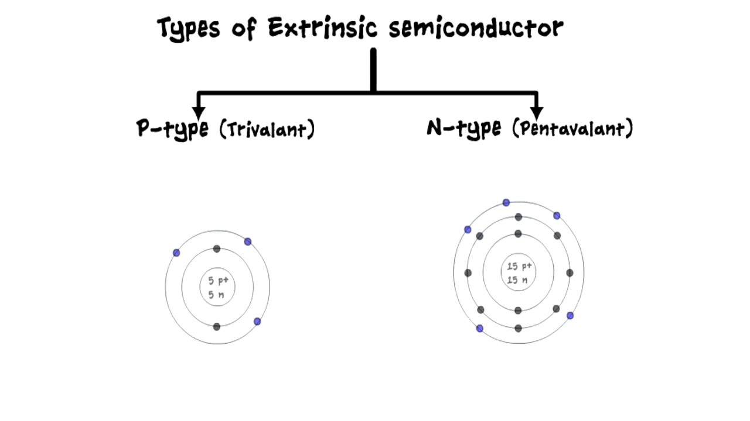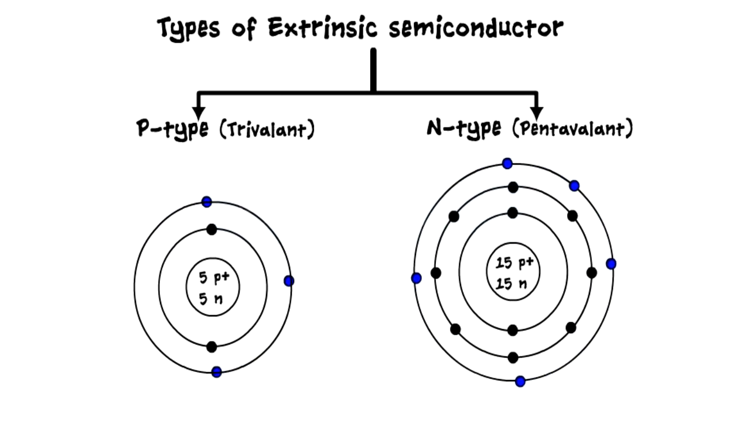As we can see, we have 3 electrons orbiting in the outermost shell of the atom. It is called as trivalent. And in the other atom, we have 5 electrons orbiting, hence it is called as pentavalent. The common examples of trivalent are boron, gallium, and indium, and that of pentavalent are phosphorus, arsenic, and antimony.